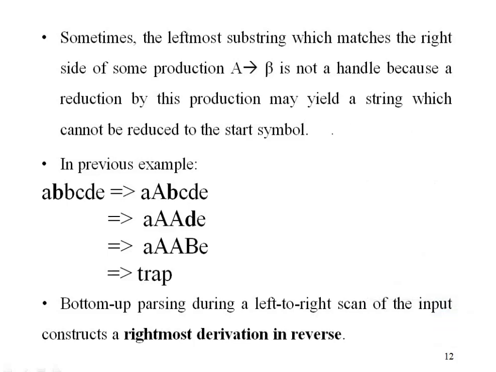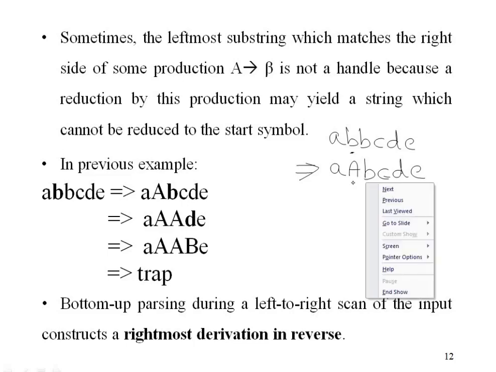So suppose we have the same string. Now starting with again a left to right scan. Here we have A, here we have B. So here we have replaced B with capital A. The same production rules are there. Now again, in the previous approach what we did, we replaced this whole AB.